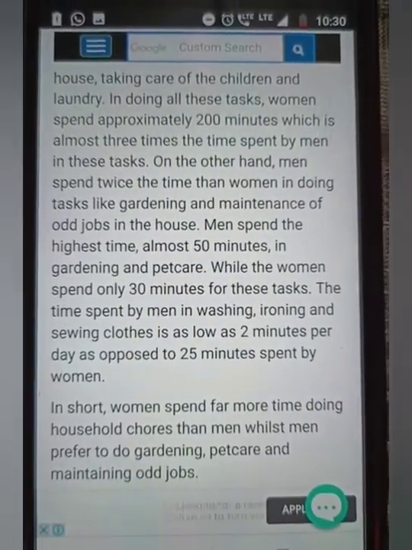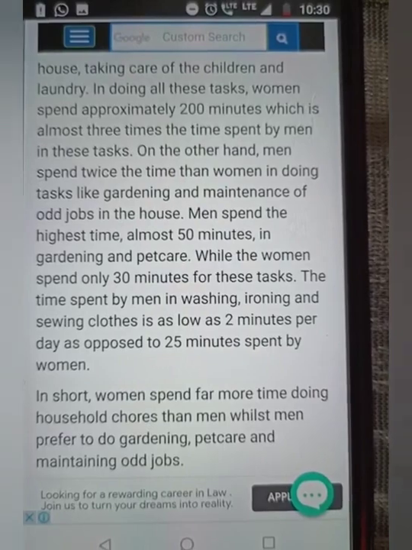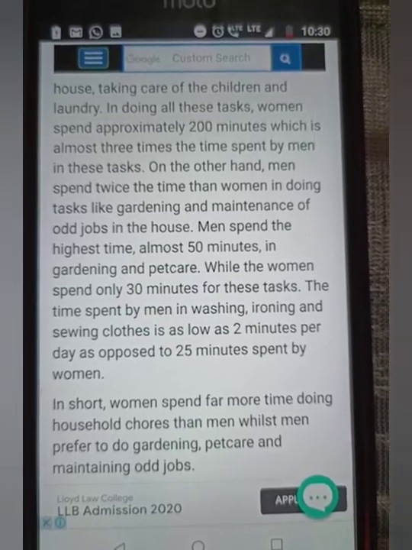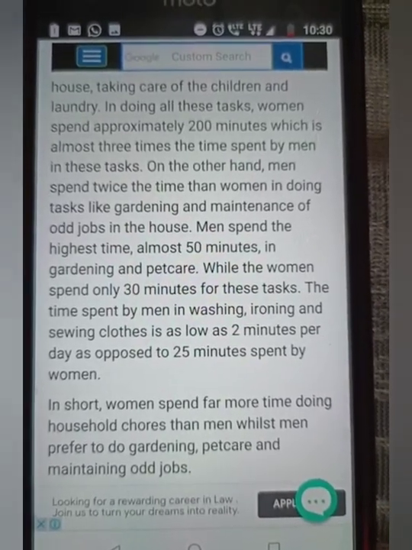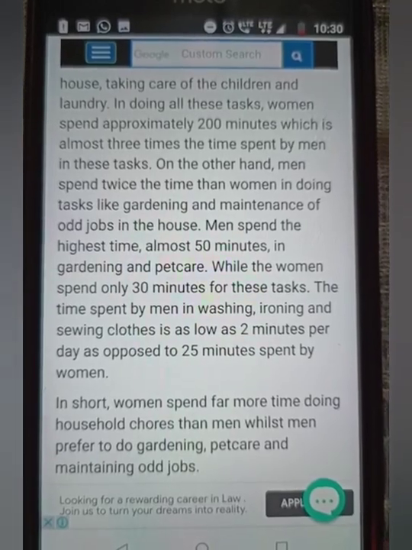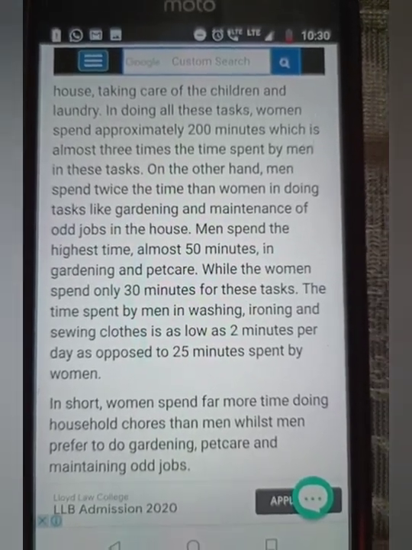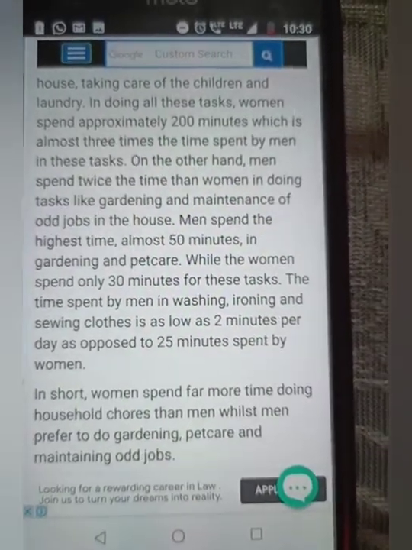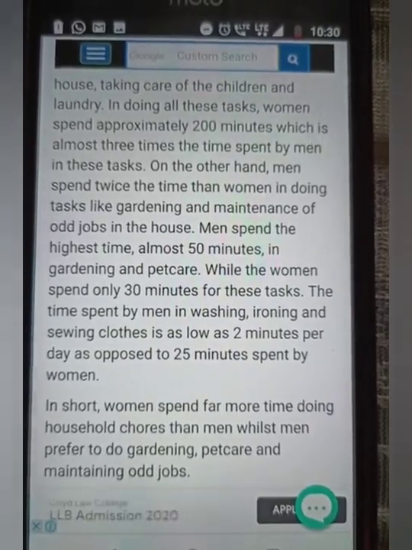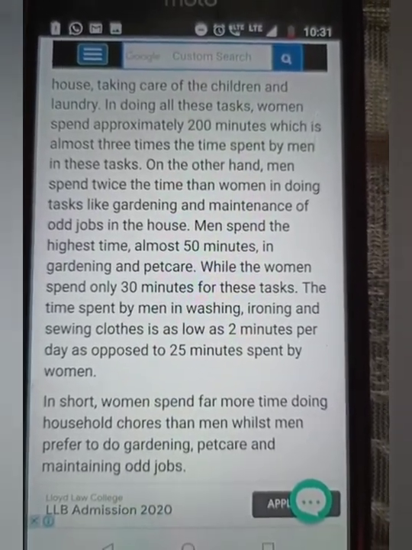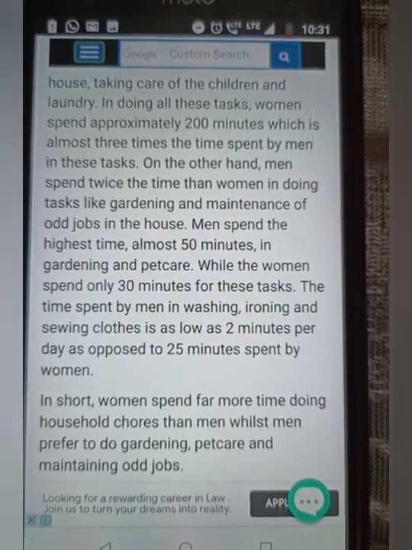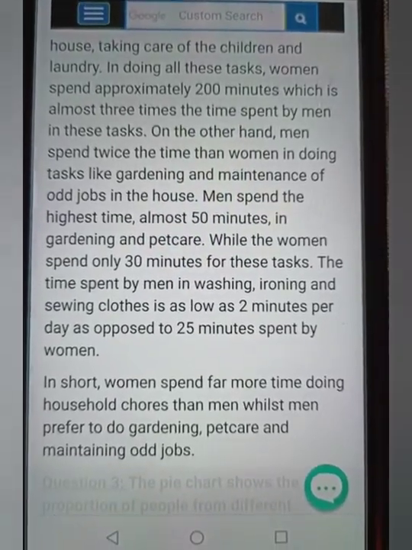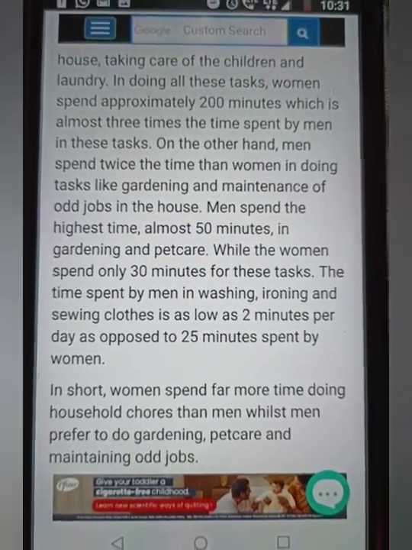Whenever you write, make sure that you don't just simply copy. Make sure that you make certain calculations based on the chart and mention them. The data that you have extracted from the chart, make sure that you put that in your paragraph. Like you can see here, though the time is not mentioned in the chart, the writer has written it by calculating himself: 50 minutes, 30 minutes, 2 minutes per day, 25 minutes. So basically, he has calculated on the basis of the data given.